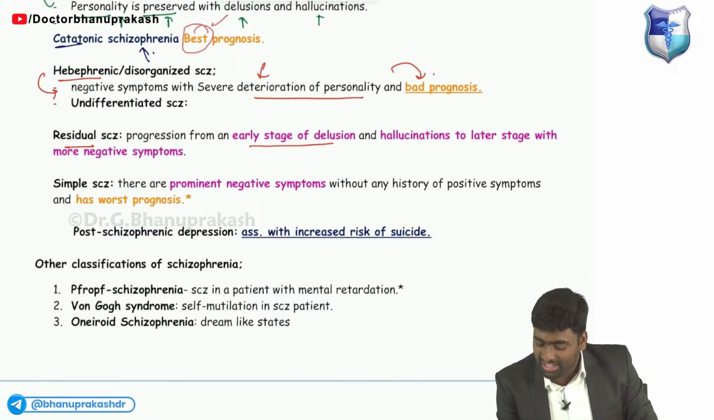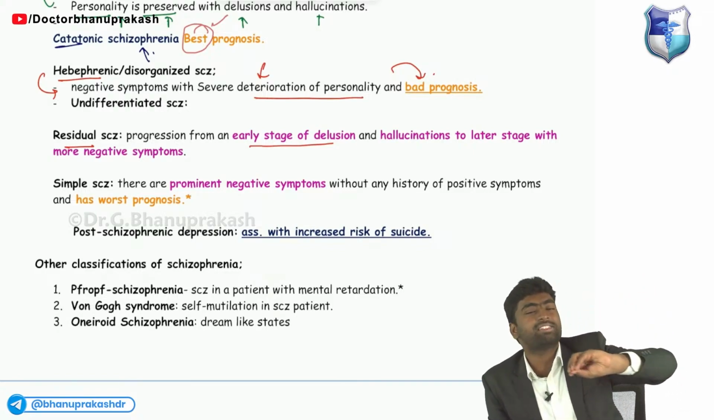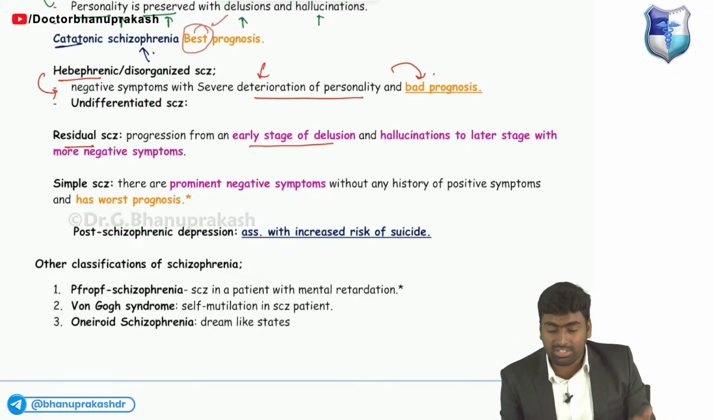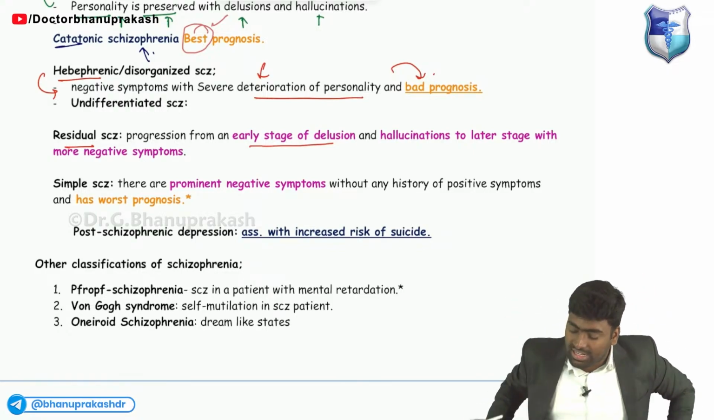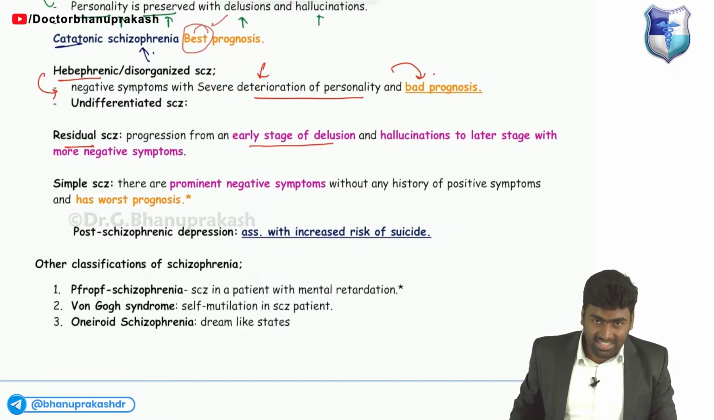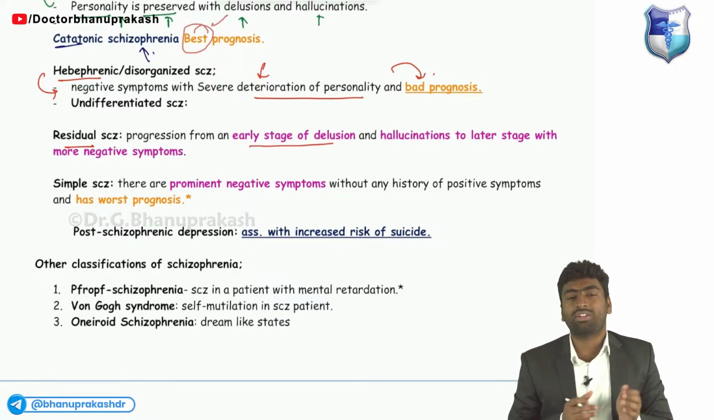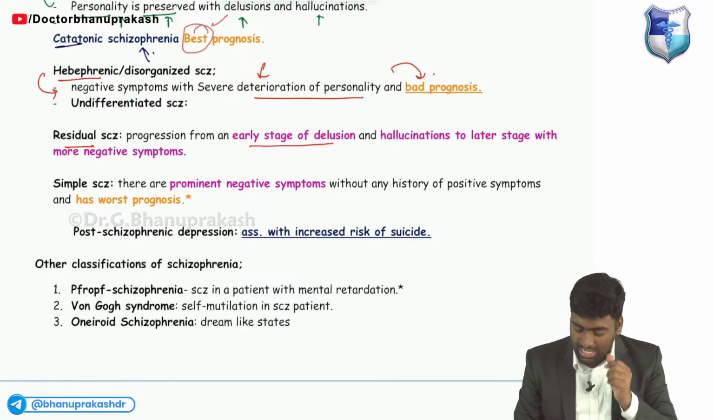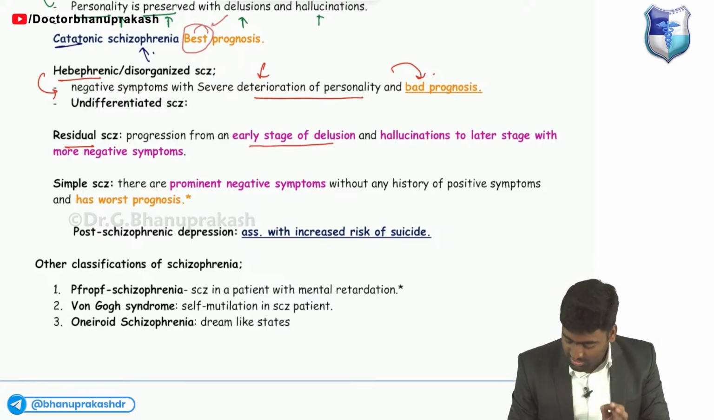So in the initial part, in the early phase, you will be able to see more positive symptoms like delusion and hallucination, and then in the later part you will be able to see alexithymia, okay, avolition. So all of these negative symptoms will be coming up. Okay, so it is known as residual schizophrenia.